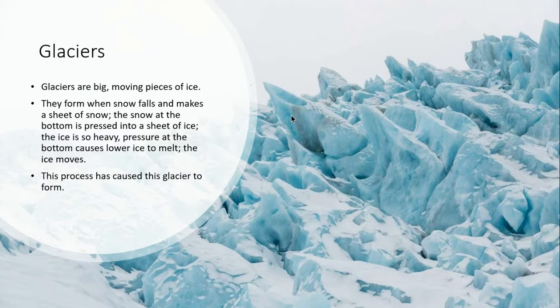Glaciers. Glaciers are big moving pieces of ice. They form when snow falls and makes a sheet of snow. The snow at the bottom is pressed into a sheet of ice, and the ice is heavy, so pressure at the bottom causes lower ice to melt, and the ice moves. This process has caused this glacier to form.